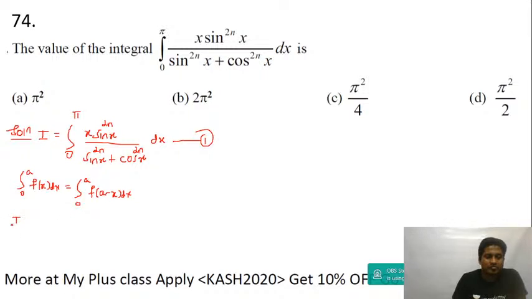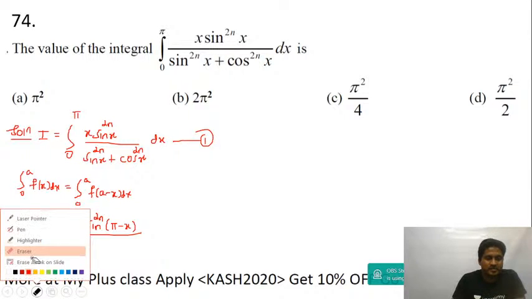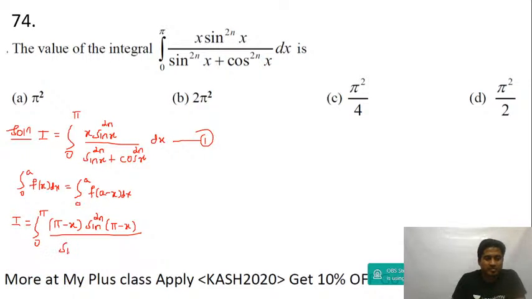Right, so I is equal to integration 0 to pi. You change x to upper limit minus x, so you will get pi minus x. And then sin to the power of 2n of upper limit minus x, which is pi minus x, divided by sin to the power of 2n of pi minus x plus cos of pi minus x to the power of 2n, and then dx. Use King's property.